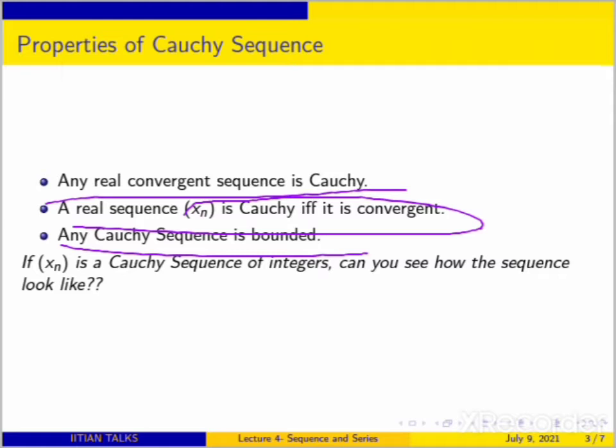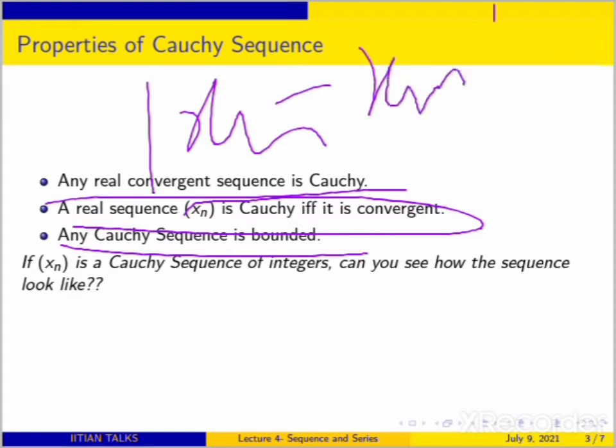Okay, so can you recall the proof that any real convergent sequence is Cauchy? It follows from the definition of a convergent sequence. You say a sequence xn converges to x, and you have to show that |xn minus xm| can be made less than epsilon, right?